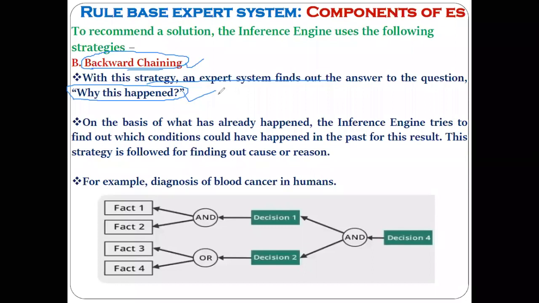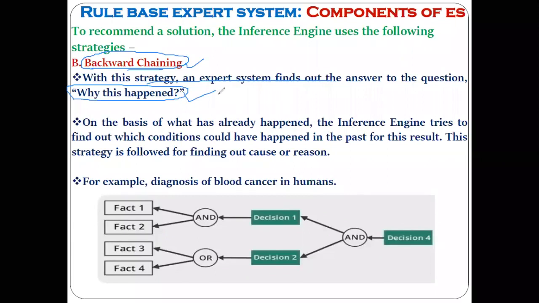So it can be what? Decision to the fact. Yes or no? Means if you consider the forward chaining as an initial state to the goal state, then can we consider the backward chaining as a goal state to the initial state? Or can we consider it as going from decision to the fact, the reverse of forward chaining?